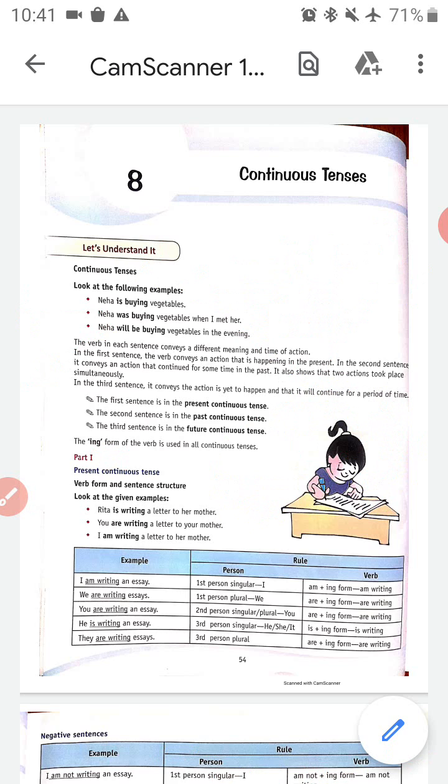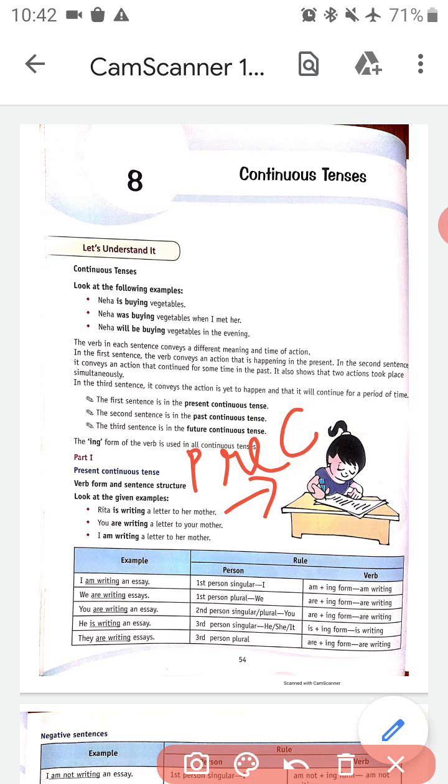Look at the given example. Rita is writing a letter to her mother. You are writing a letter to your mother. I am writing a letter to my mother. So these are all examples of present continuous tense. Suppose I am writing an essay. So what is the first person? First person singular is I. Am plus ing form of the verb plus object.